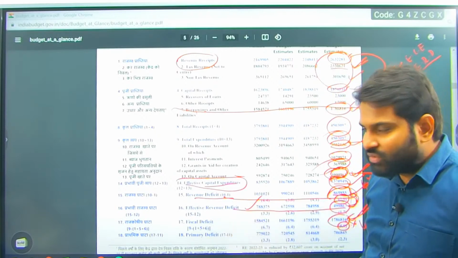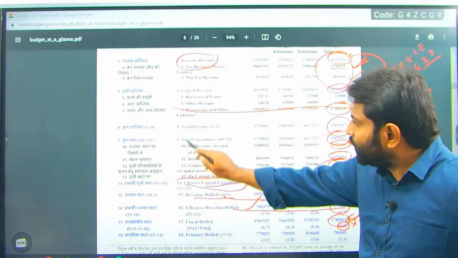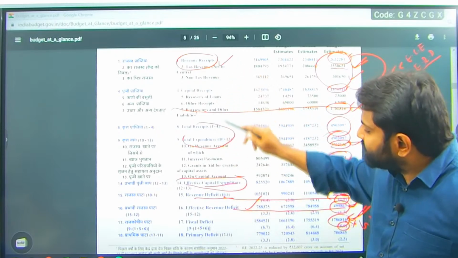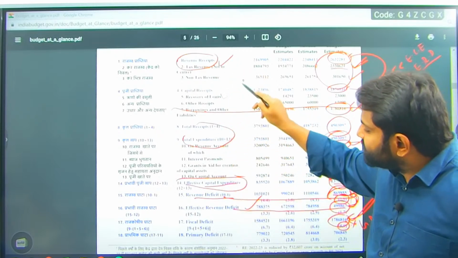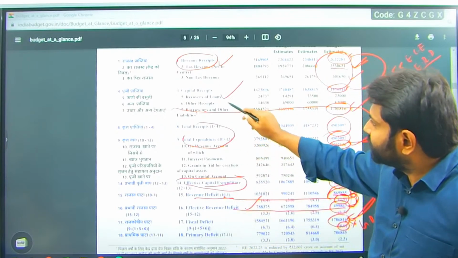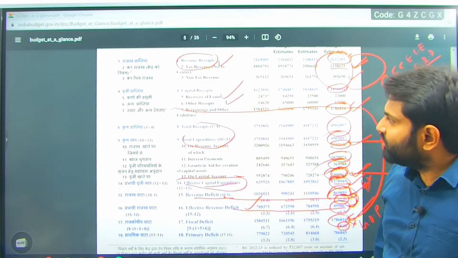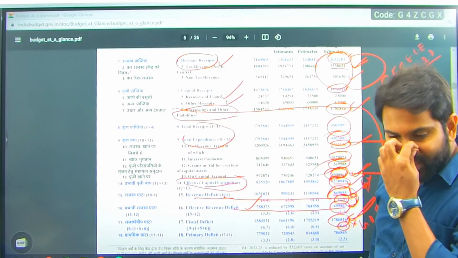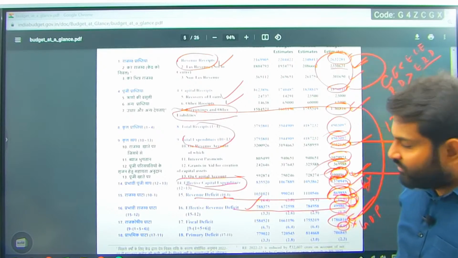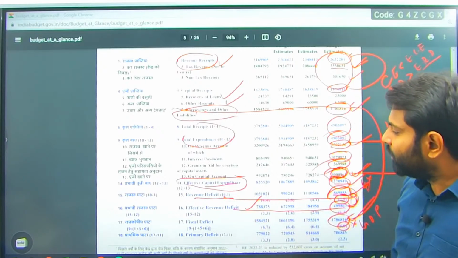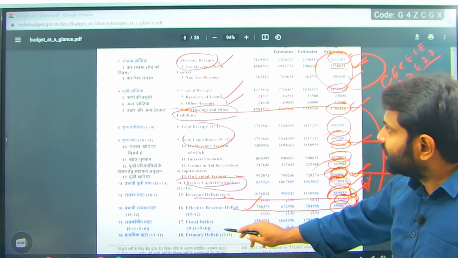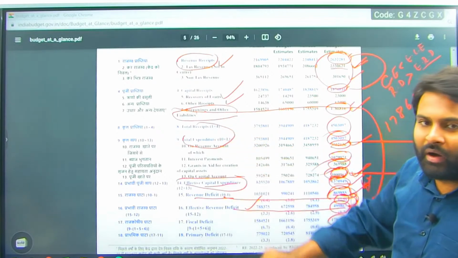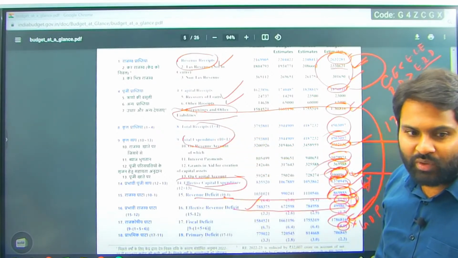So fiscal deficit, if you see this formula, 9 total expenditure minus 1 plus 5 plus 6, this one. So this is what fiscal deficit is, except this one, except borrowings, is called fiscal deficit. You can remember that particular formula. Fiscal deficit is revenue receipts minus capital receipts except borrowings and other liabilities. That is what we need to remember.